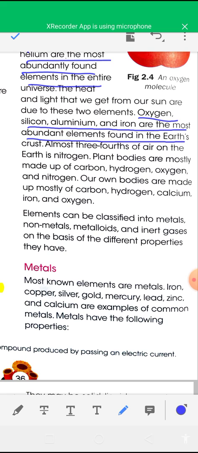And almost three-fourths of the air on the earth is nitrogen. Plant bodies are mostly made up of carbon, hydrogen, oxygen, and nitrogen. Our own bodies are made up mostly of carbon, hydrogen, calcium, iron, and oxygen. And elements are further classified into metals, non-metals, metalloids, and inert gases.